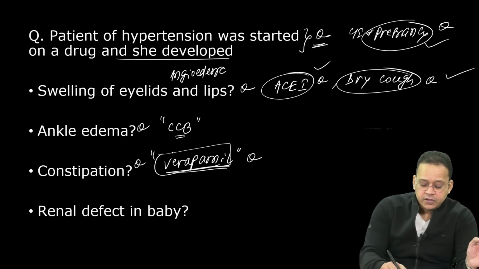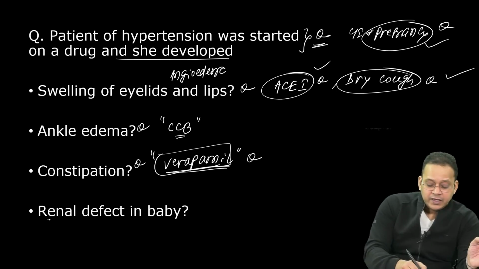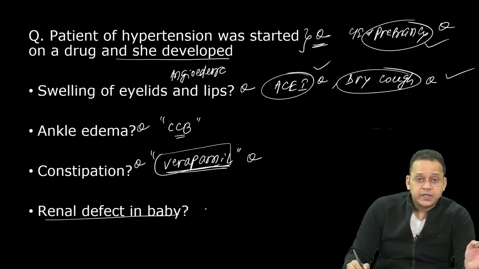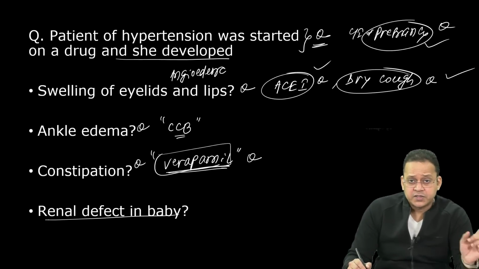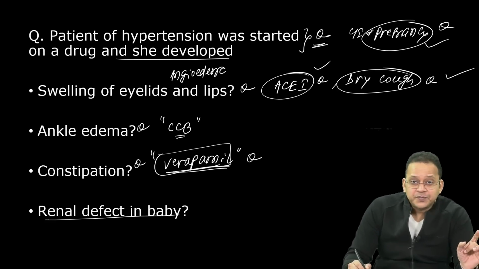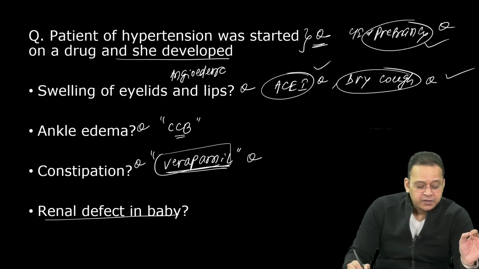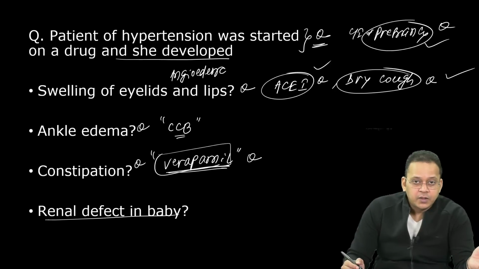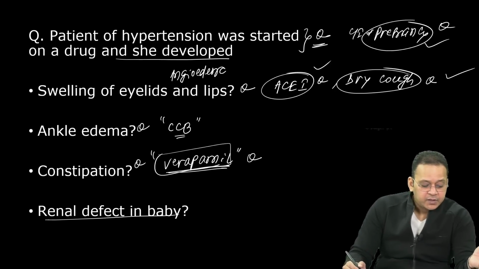Verapamil can cause constipation. Renal defect in the baby. Which antihypertensive can cause renal defect in the baby? CCB again, but remember, constipation is not seen with all calcium channel blockers. It is specific only for verapamil. Renal defect in the baby. Antihypertensive causing renal defect in the baby. Come on, guys.